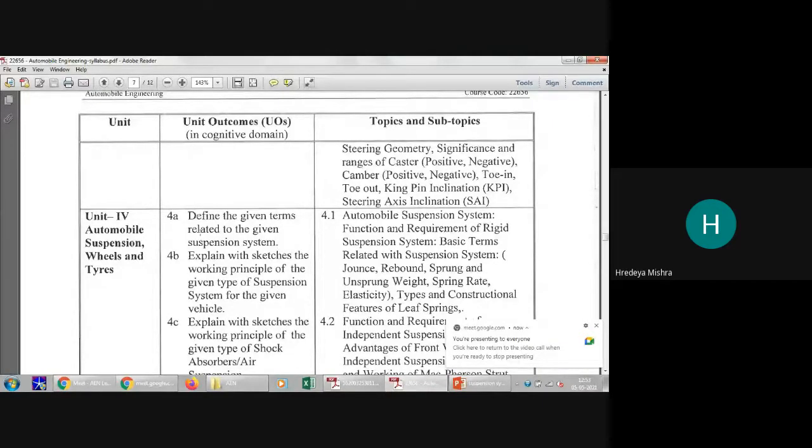Definition. The definition is given, terms related to the suspension system. So here: automobile suspension system, function and requirement of rigid suspension system, basic terms related to the suspension system, jounce, rebound, sprung weight, unsprung weight, spring rate, elasticity. These things we have to study. Okay, so let us start.